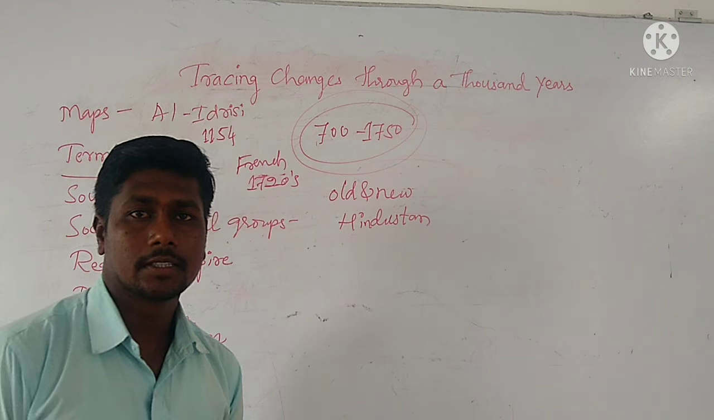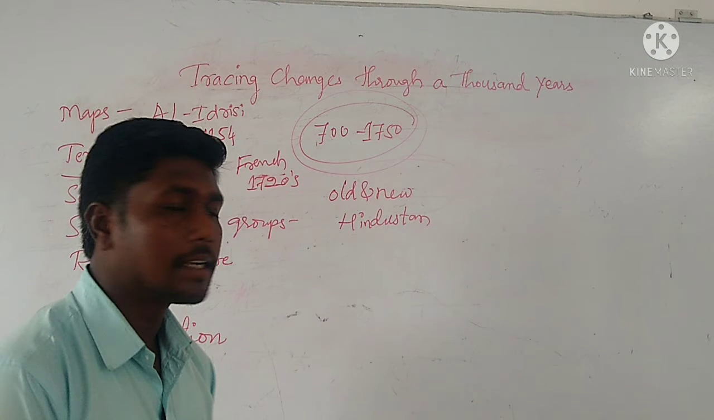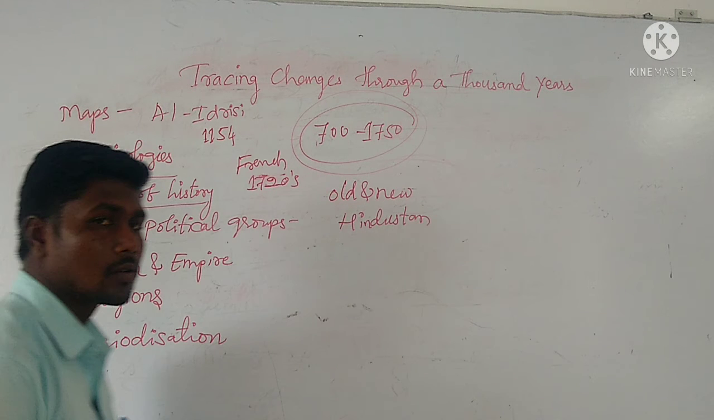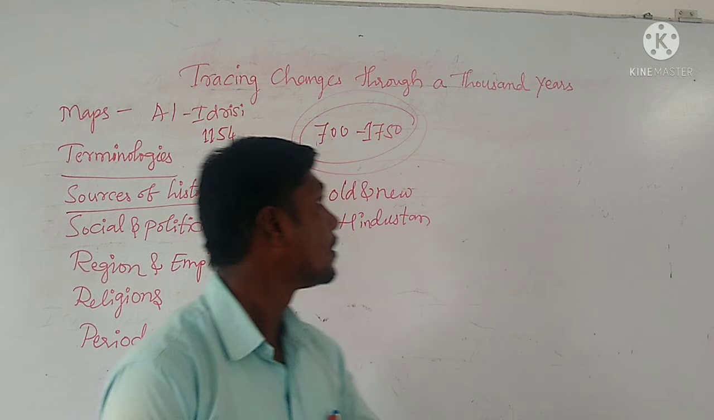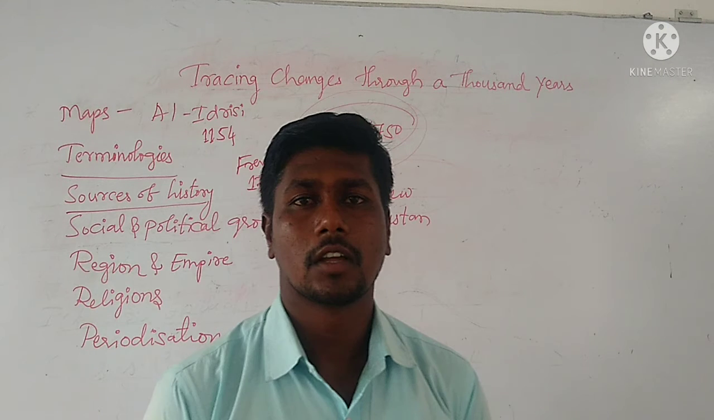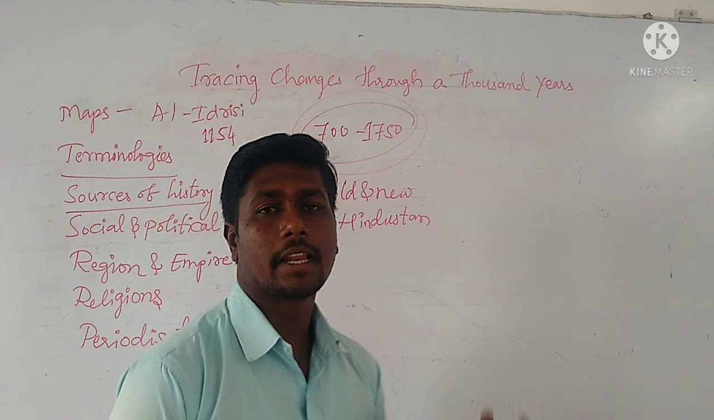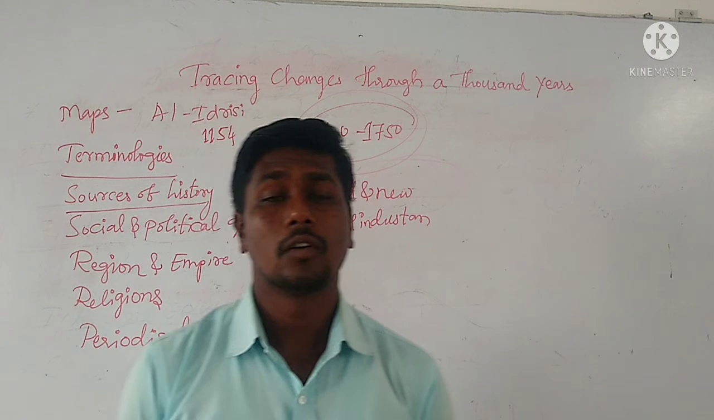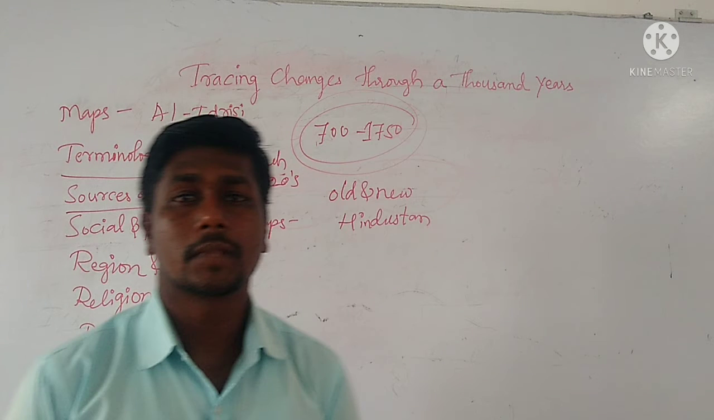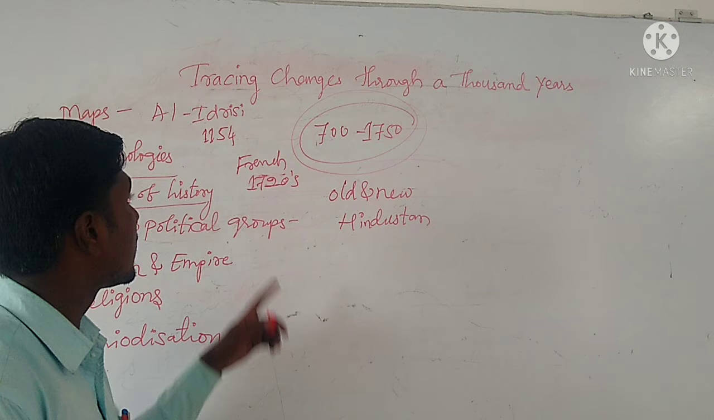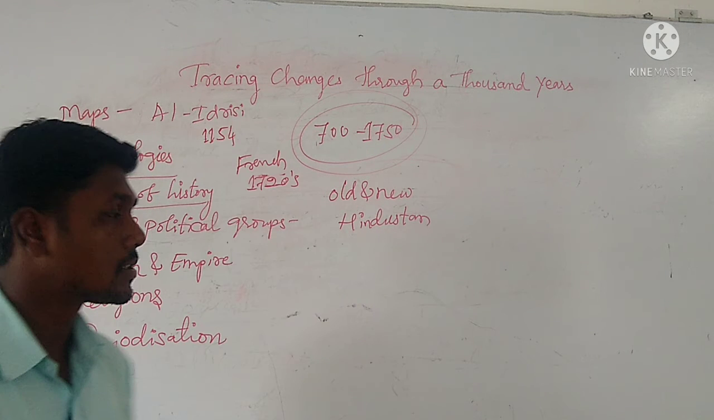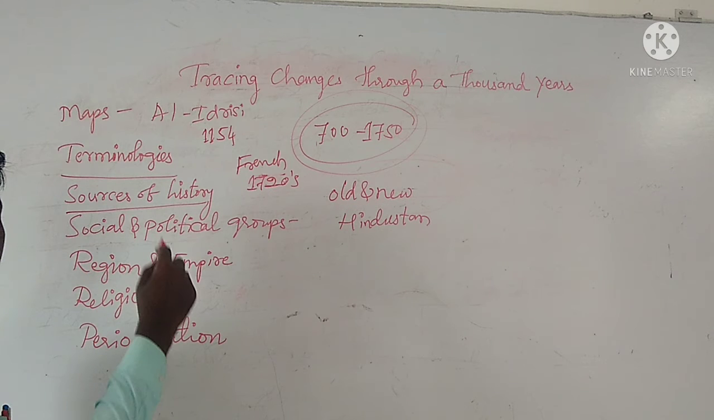Then next we learned about the sources used to write the history of India between 700 and 1750. What are the sources used? Manuscripts, inscriptions, various things we have learned. I also told you that various official documents are used as sources to write the history of India, the medieval period history.